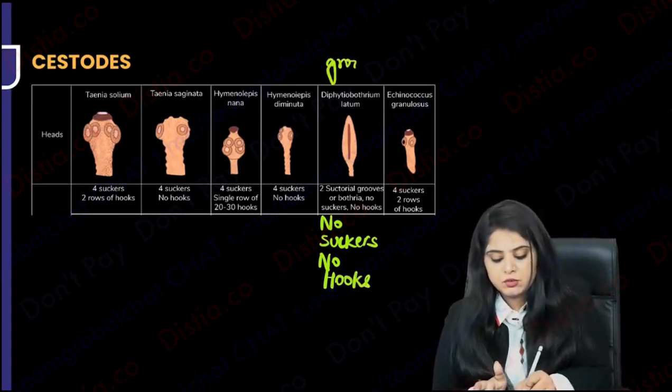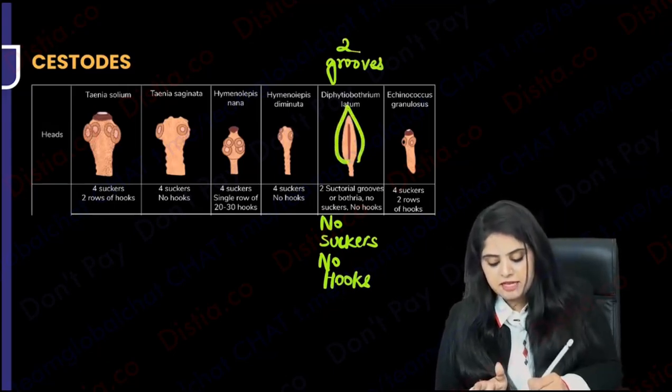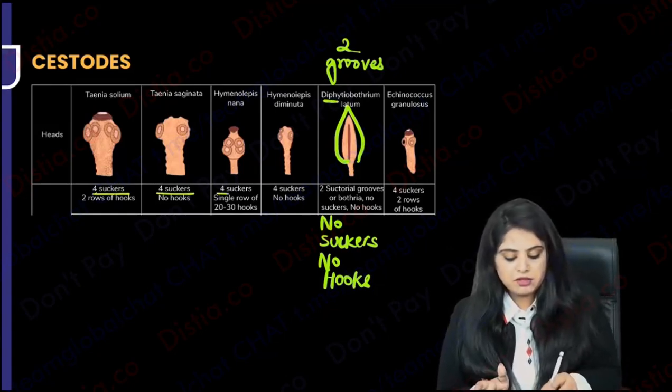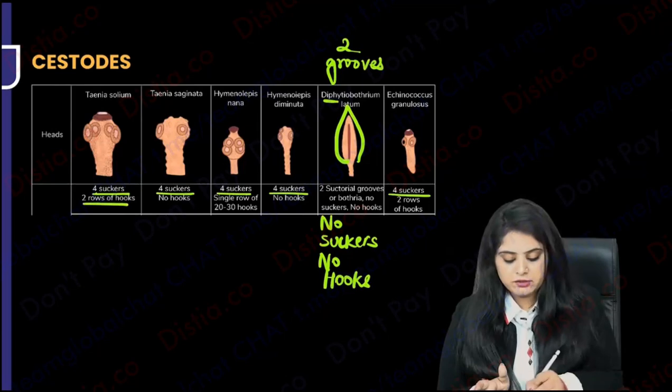What does it have? It has 2 grooves for attachment. Okay, next, which is the one that looks like a leaf? Diphyllum looks like a leaf, of course. Now we are going to say, what are all of the others having? 4 suckers. All of them have 4 suckers, and all of them obviously have hooklets also.